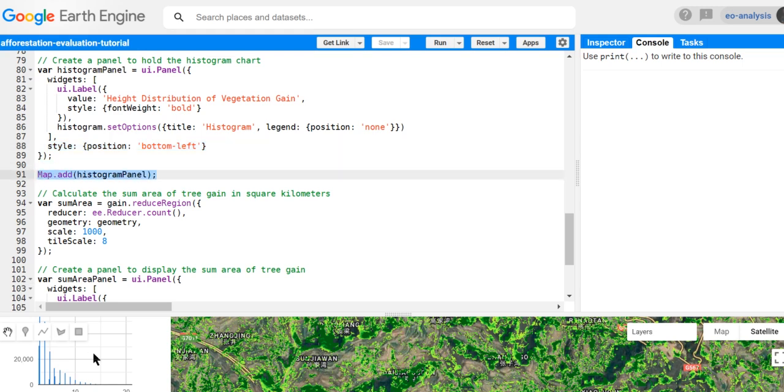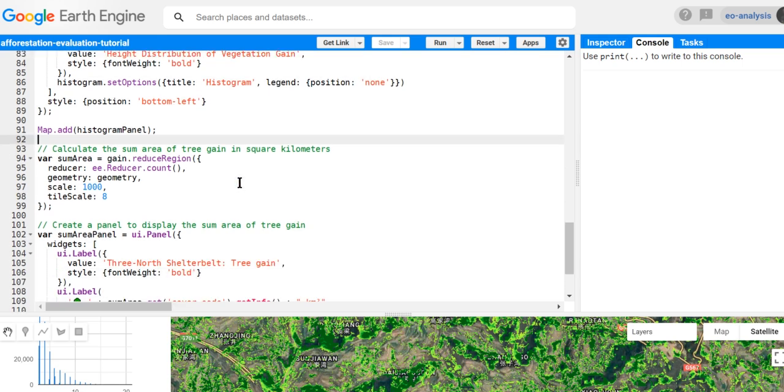So we have the histogram panel down here, which is showing basically the distribution of canopy height in this area for new forest. We also want to look into the total area that is reforested after 2000 in square kilometers. In order to do this, we use the same gain layer and try to count every single pixel. Because every single pixel is 1 kilometer times 1 kilometer, we don't need to do any scaling here. We can directly use the value as our sum area.